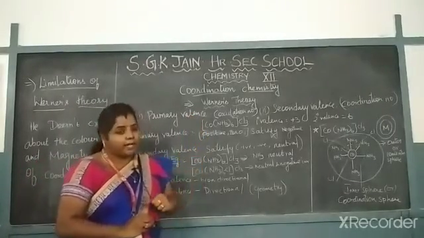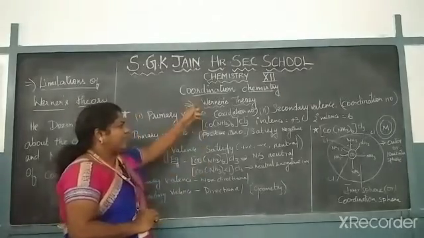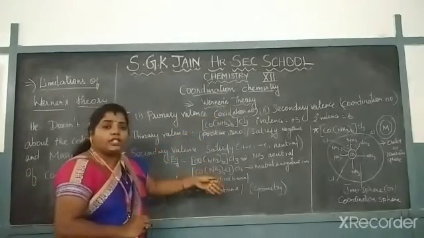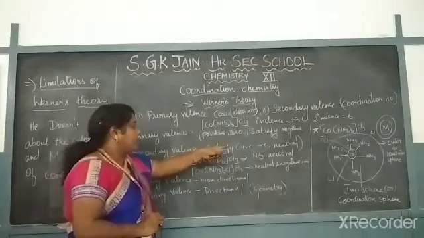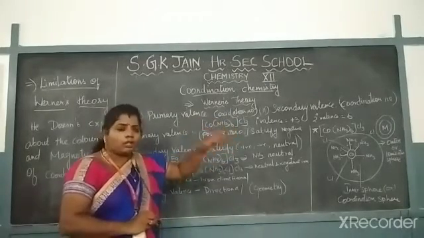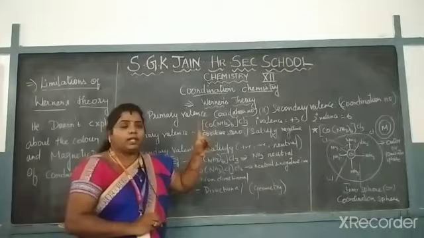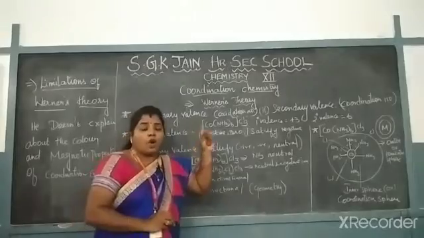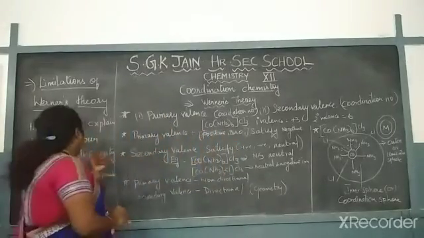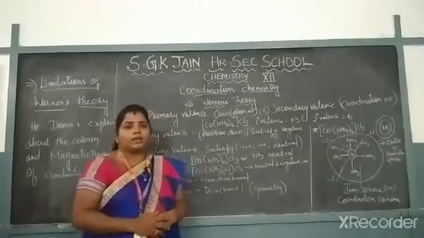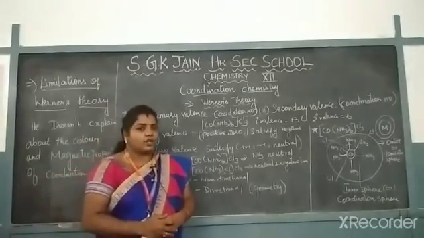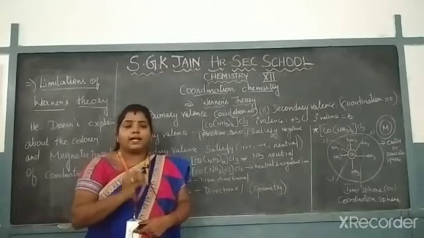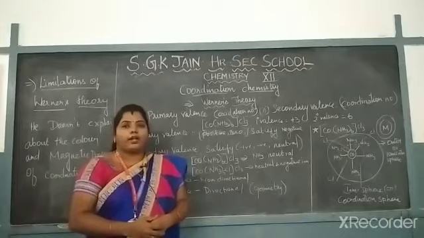So these are all the postulates of Werner's theory, and one more thing is the limitations. He explained the coordination number, oxidation state, primary valency, directional and non-directional nature, and the satisfaction by negative and positive ions, all those things. But two important points about coordination compounds he did not explain: one is the color of the compound, the other is the magnetic properties of the compound. So what is the limitation of Werner's theory? Werner's theory does not explain the color and the magnetic properties of coordination compounds.